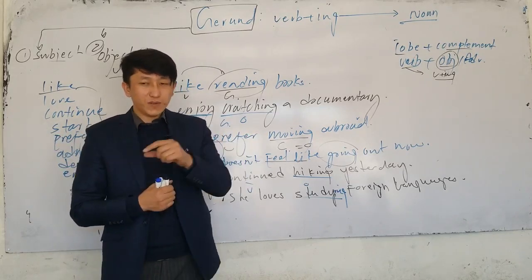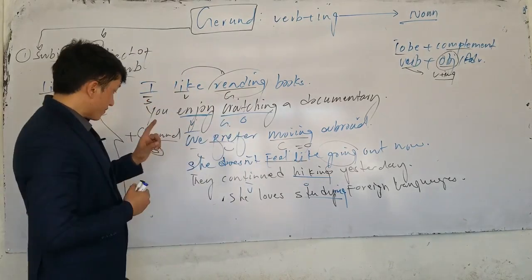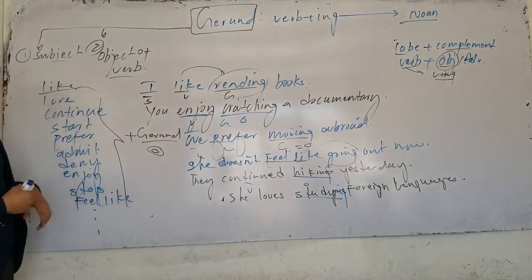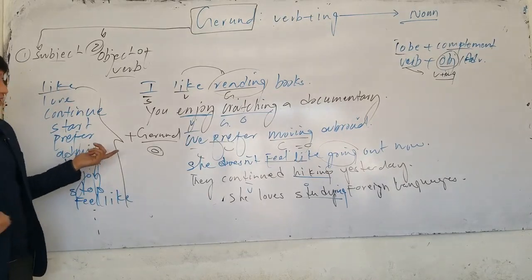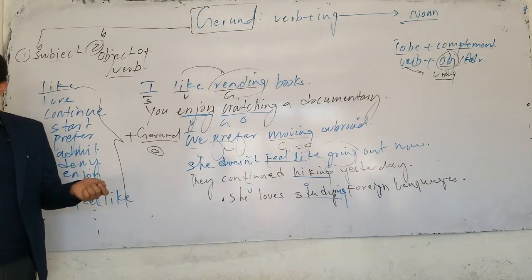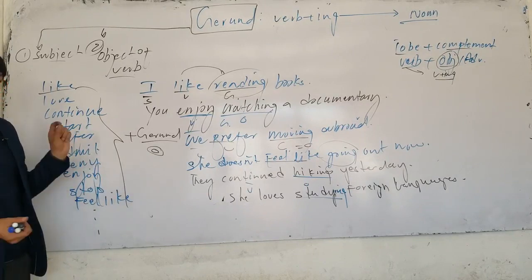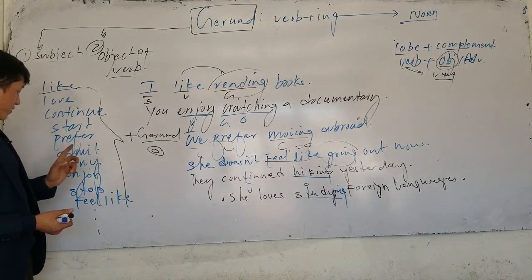But if I say I remember to lock the door, I remember it now, and I go and lock the door. Now, here this verb can be followed by both. It has the same meaning. I like to study, or I like studying. Or you love: you say I love reading books, or you say I love to read books. Same meaning. Continue, the same meaning. Start, the same meaning.